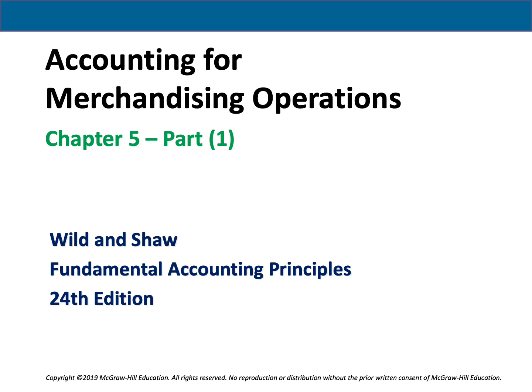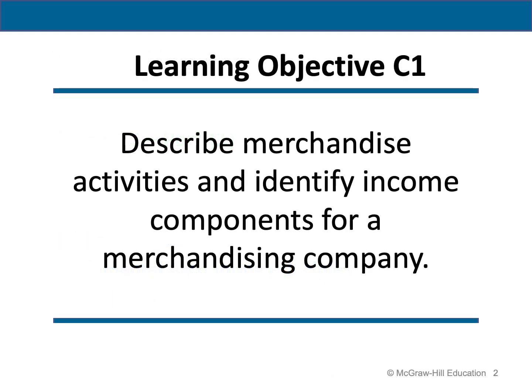In this video, I'm going to explain Chapter 5, Part 1. The chapter title is Accounting for Merchandising Operations. The first learning objective in this chapter is to describe the merchandise activities and identify the income components for a merchandising company.